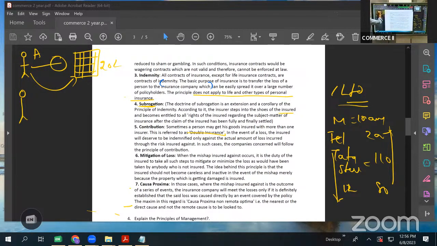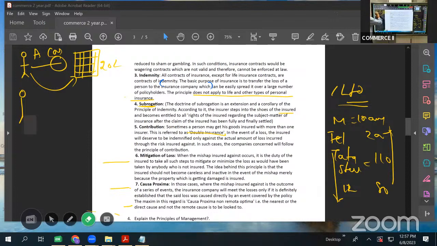In case one, he was trying every effort to put off the fire, to decrease the loss. He should behave in the same manner, even when there is an insurance policy. That is said to be mitigation of loss. He should try to mitigate the loss, right? That's it. Next is the last one, causa proxima. Now, what is causa proxima? I'll tell you.